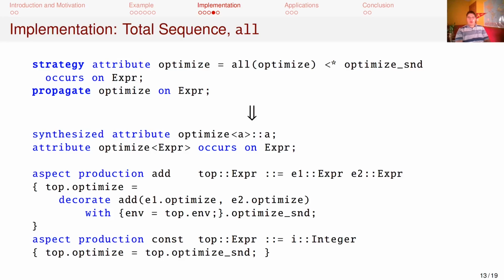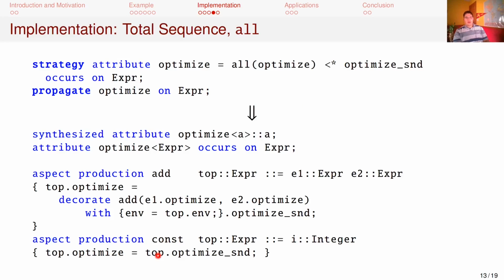Translations of traversals, choice, and sequence depend on the totality of the involved strategies. Here optimize and optimize second are both total strategy attributes. On the add production, all applied to optimize is translated as calling the add production with the results of optimizing both children. The sequence is translated by decorating the resulting term with all inherited attributes that occur on expr, just the environment in this case, and evaluating the optimized second attribute on this tree.